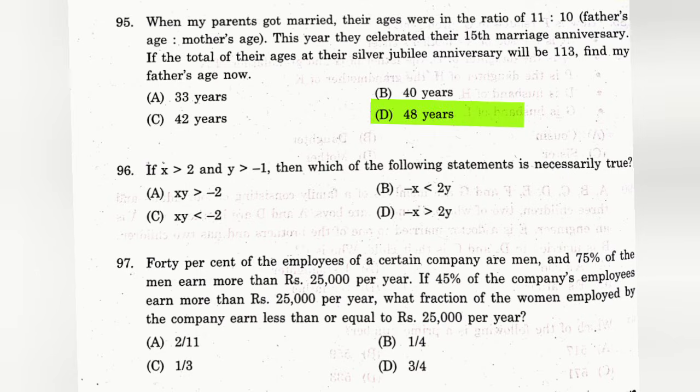Question number 96. If x is greater than 2 and y is greater than -1, then which of the following statement is necessarily true? The answer is B, minus x is smaller than 2 into product of y.